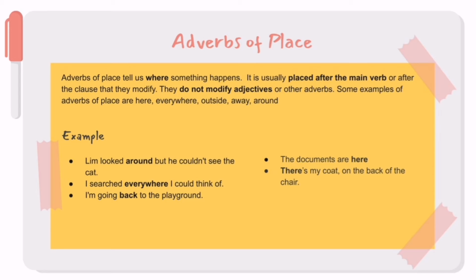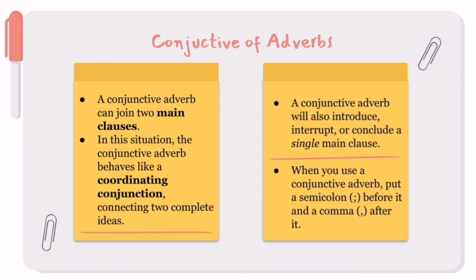The usage of here is explaining the documents are near the speaker. The usage of there is explaining that the code is far away from the speaker. So this is adverbs of place and how it is used. Now I am going to explain conjunctive adverbs.